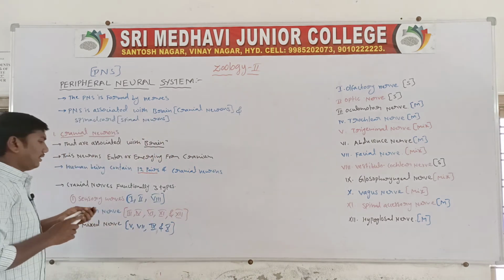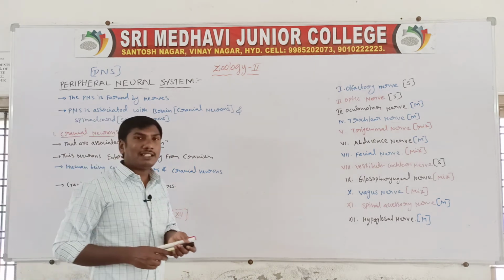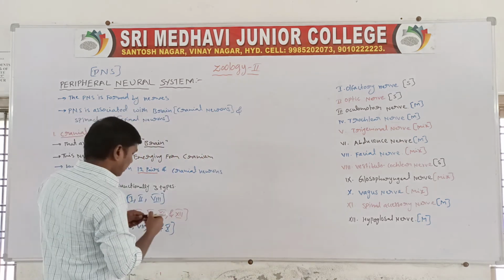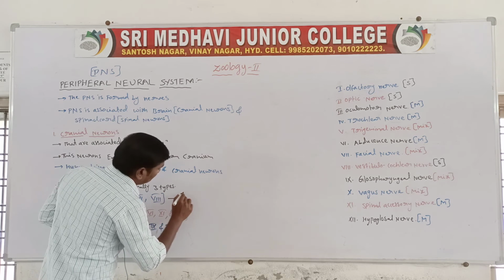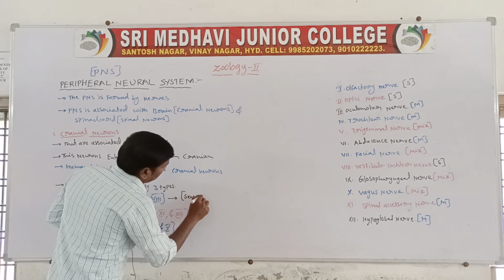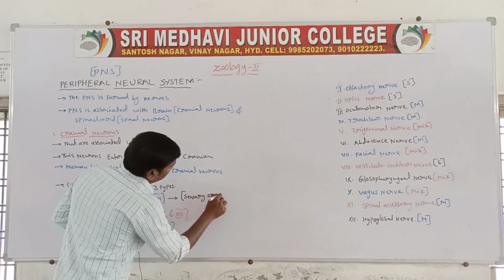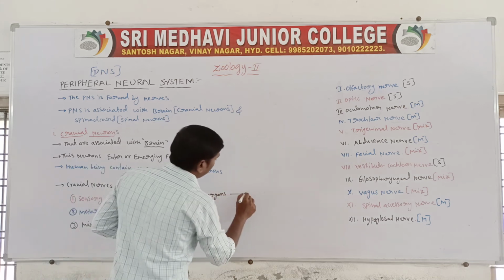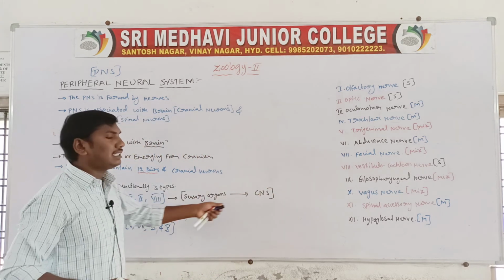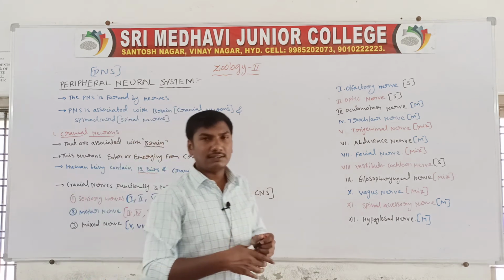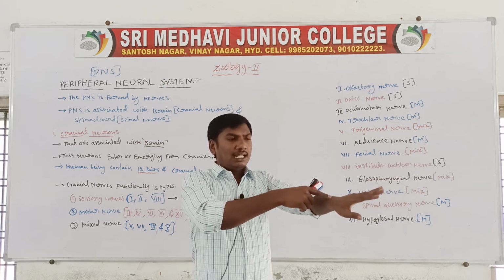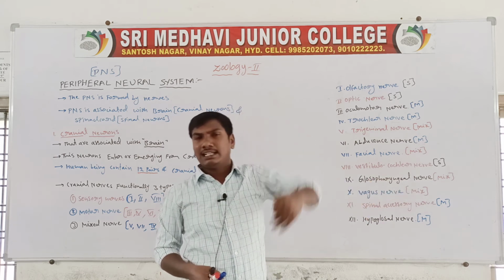Next one, sensory neurons. Sensory neurons means these are impulses sending from the sensory organs to the central nervous system. Sensory organs, for example, the skin. So they are the impulses sending from the sensory organs to the central nervous system.